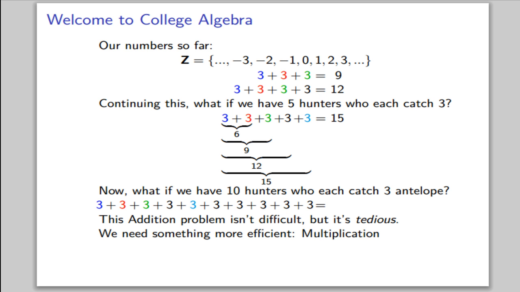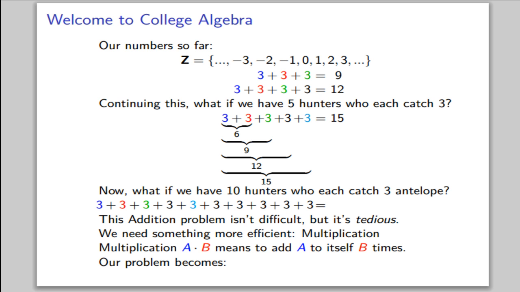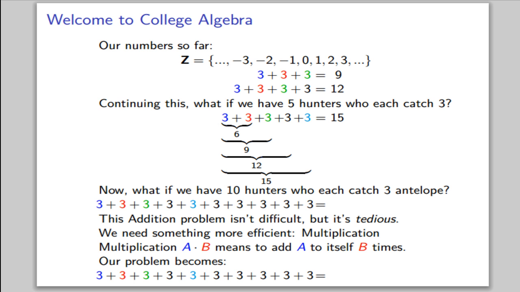This is where multiplication is born. Multiplication, a times b, means that we add a to itself b times. So our problem becomes 3 plus 3 plus 3 plus 3 plus 3 plus 3 plus 3 plus 3 plus 3 plus 3 equals 3 times 10, which is 30. This is a much nicer way to do this problem.